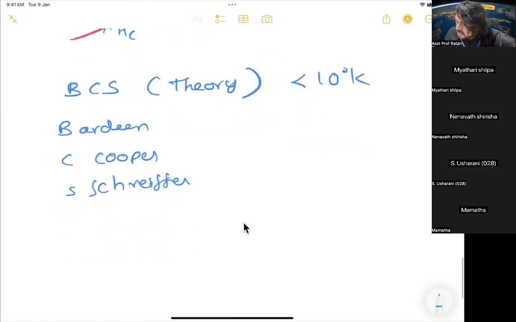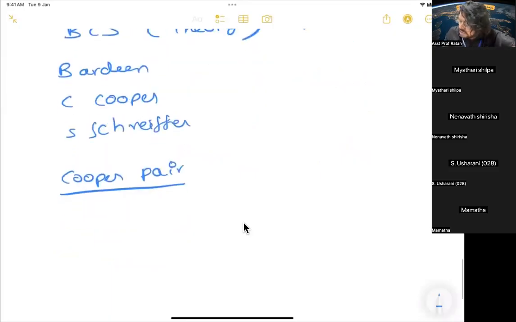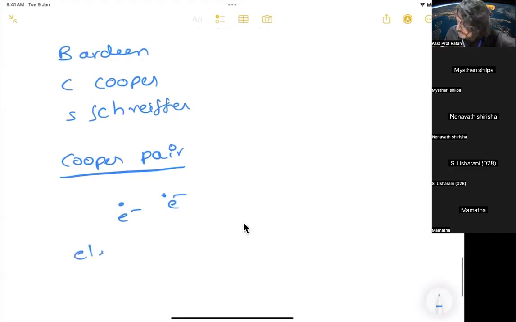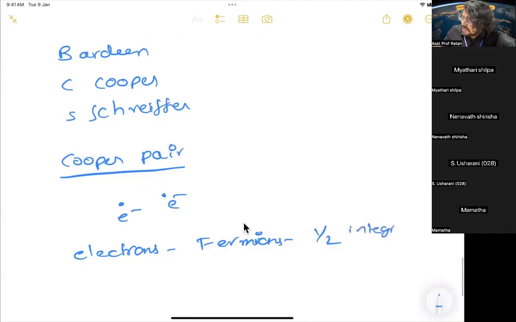What is that? It is the concept of a Cooper pair. What is Cooper? Cooper is a scientist who said that electrons in a superconductor, instead of acting as one electron, pair up and behave like two electrons. That pair is called a Cooper pair. So what are the properties of these electrons? You know that electrons have a spin. What are the particles electrons are called? Fermions. What spin do they have? Half integral spin.